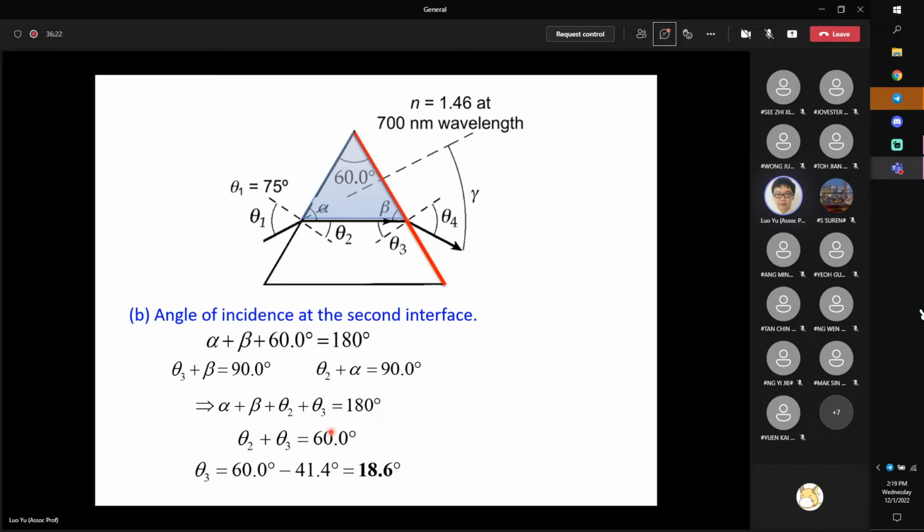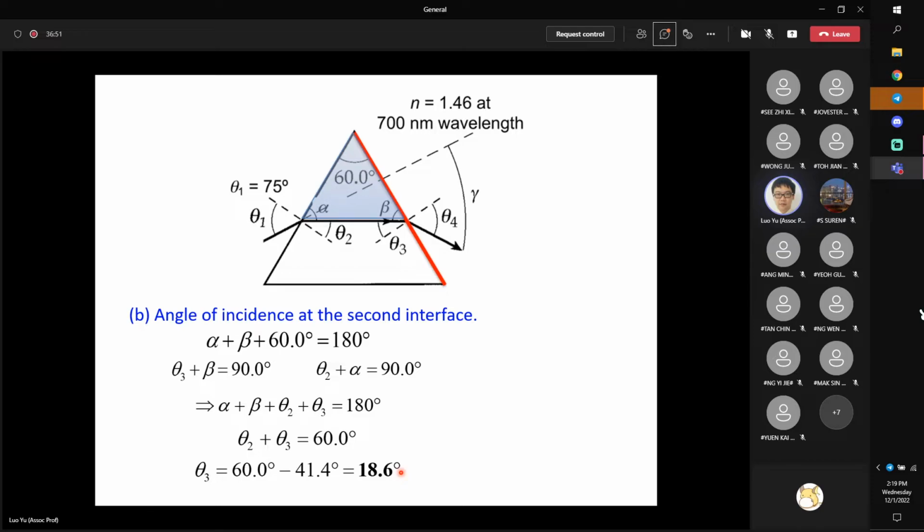Every one of you try to remember it. Inside any prism, the two angles within the prism, their summation always equals the apex angle. With such a condition in mind, you can just say my apex angle minus theta 2, I can get theta 3, which is 80.6 degrees.